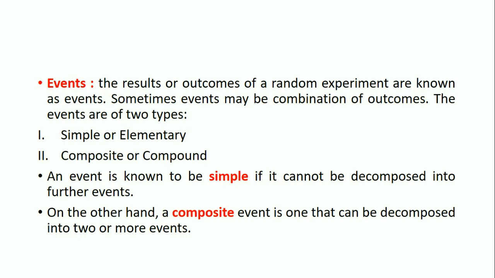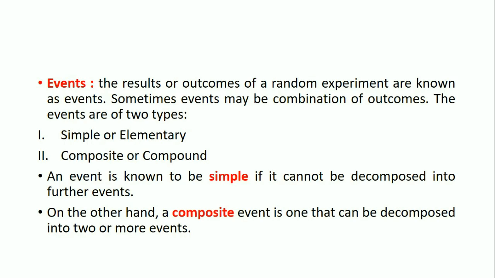An event is known to be simple if it cannot be decomposed into further events. For example, tossing a coin once provides us two simple events, namely head and tail. These cannot be decomposed further, so this is called a simple or elementary event.